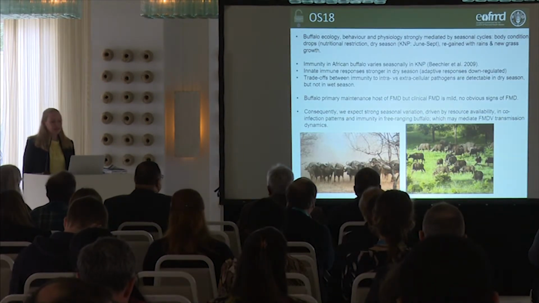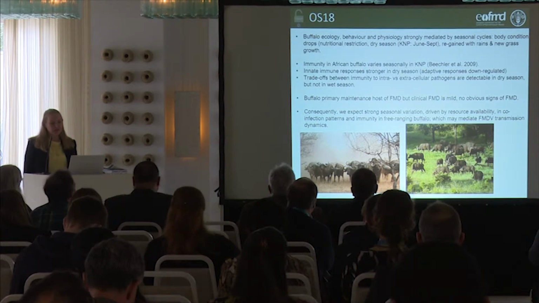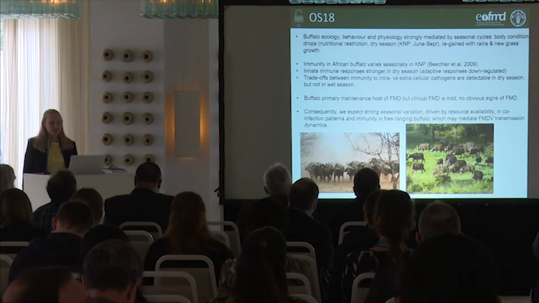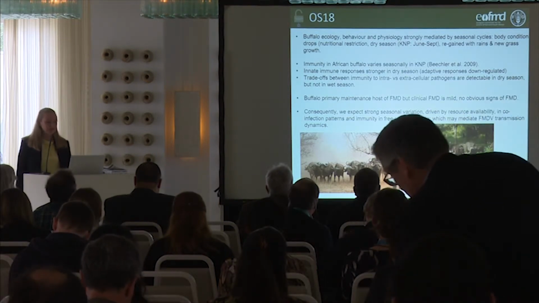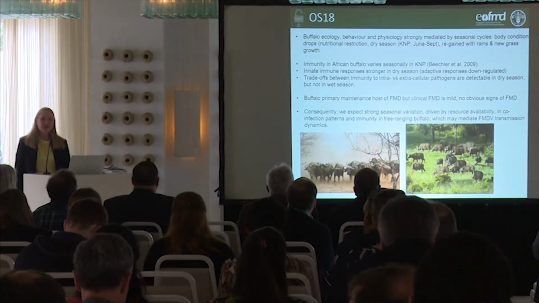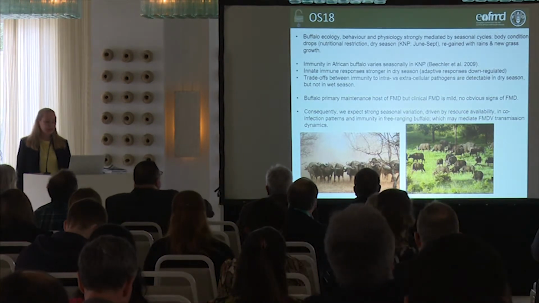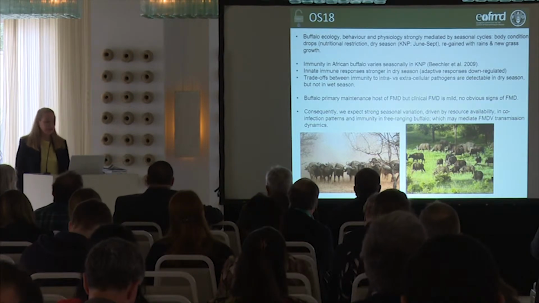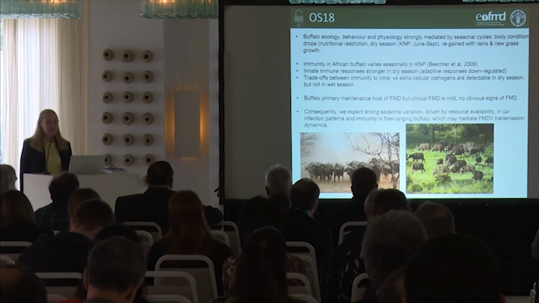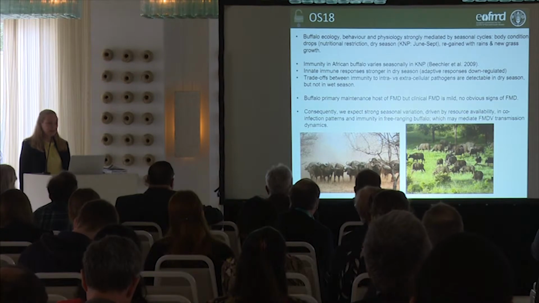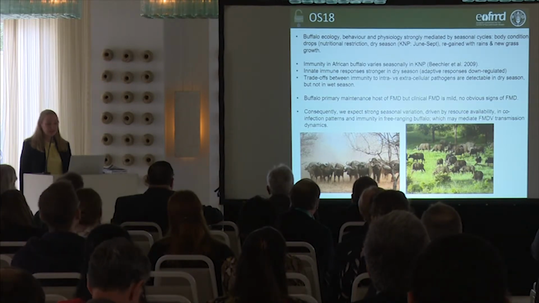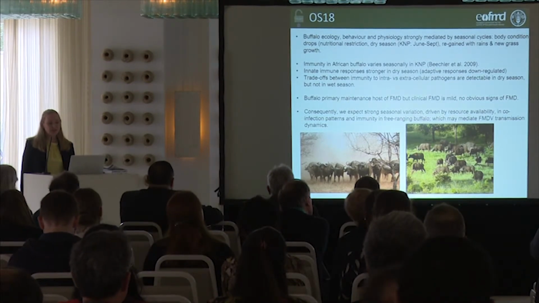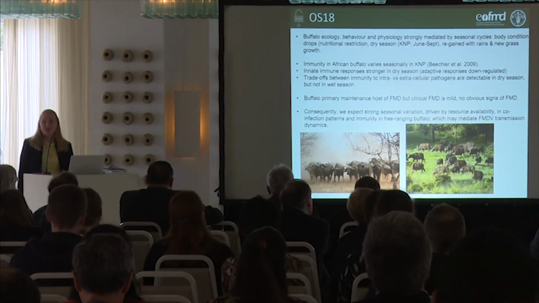So typically, buffalo ecology, behavior, and physiology are strongly mediated by seasonal cycles, where body condition drops due to nutritional restriction in the dry season, which occurs in the Kruger National Park between June and September, and then is regained when the rains return and new grass growth occurs. So immunity in African buffalo varies seasonally in the Kruger Park. The innate immune responses are stronger in the dry season, and trade-offs between immunity to intra and extracellular pathogens are detectable in the dry season, but not in the wet.